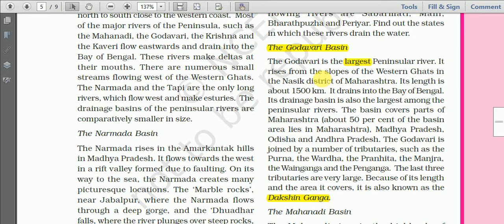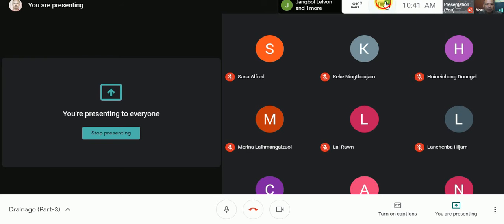Now let us find out the important features of this river. What is the length of this river? What are the important tributaries? From where did it originate? So now let us learn. This river Godavari is the largest peninsular river. One of the most important features is that this is one of the largest peninsular rivers.